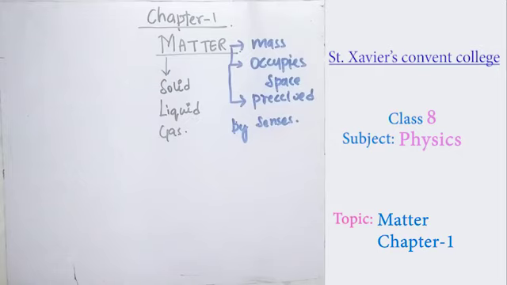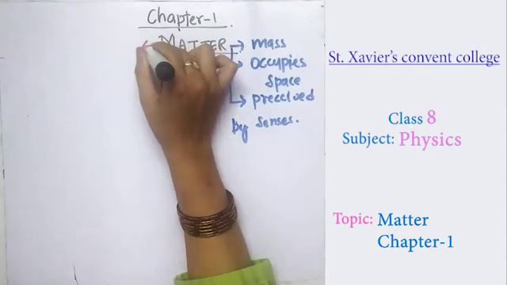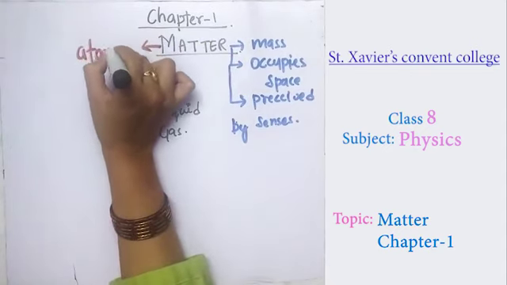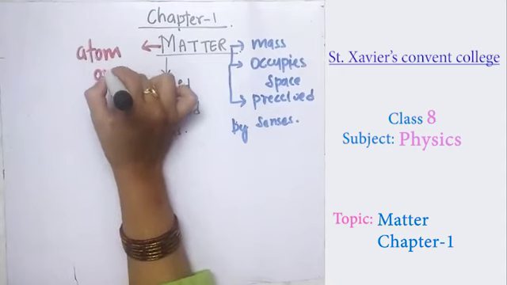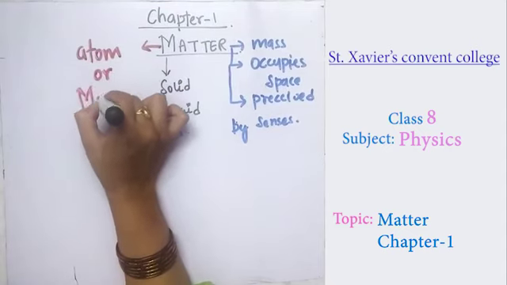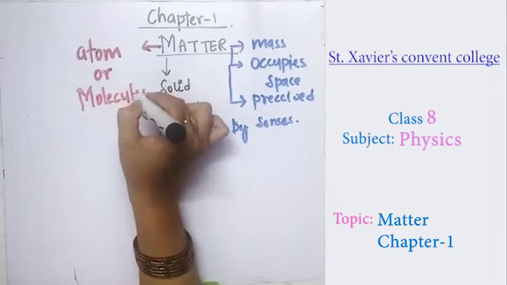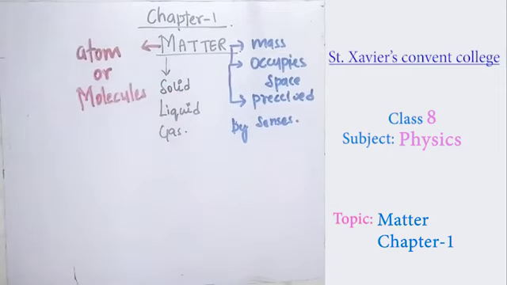I think you also know that matter is made up of atoms or molecules. You must have gone through this in class 6: matter is made up of atoms and molecules. When two or more atoms of the same kind or another kind combine, they form a molecule.